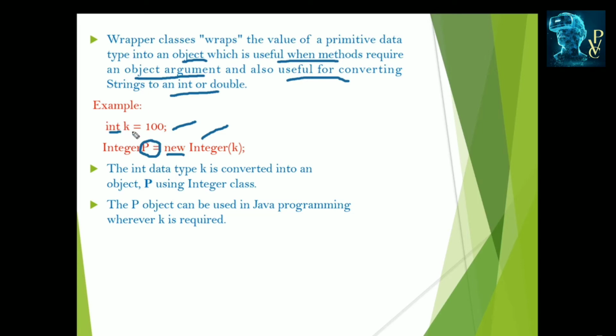So k is the normal variable data type form. p is similar to k, which is the object form of the integer variable k. So we can use this Integer wrapper class, and just like that short, int, double, byte, all can be converted by using their related wrapper classes into their related objects. This is one of the examples of how we can convert primitive data types into objects.